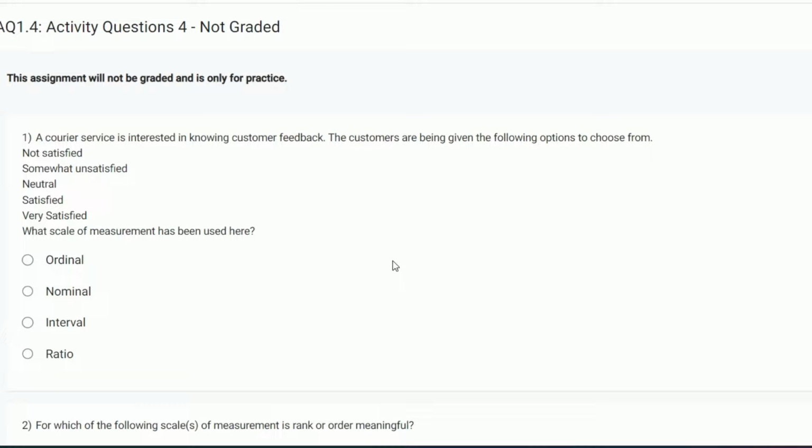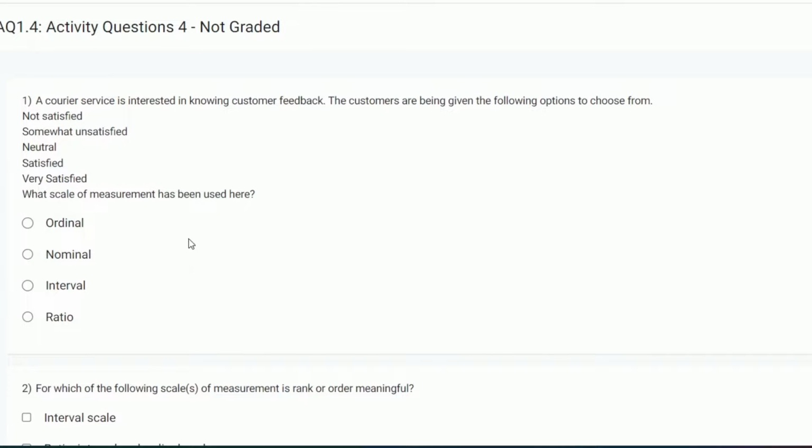A courier service is interested in knowing customer feedback. The customers are being given the following options to choose from: not satisfied, somewhat satisfied, neutral, satisfied, very satisfied. What scale of measurement has been used here? Here an order is there, so it is an ordinal scale. Ordinal scale.